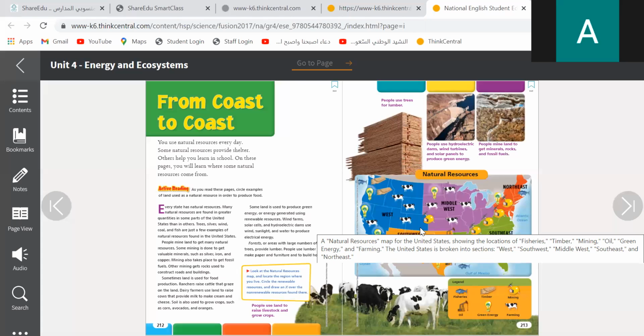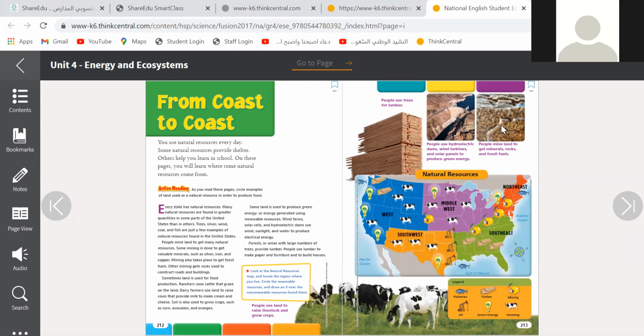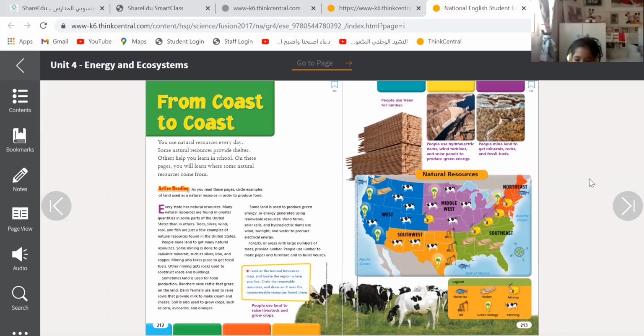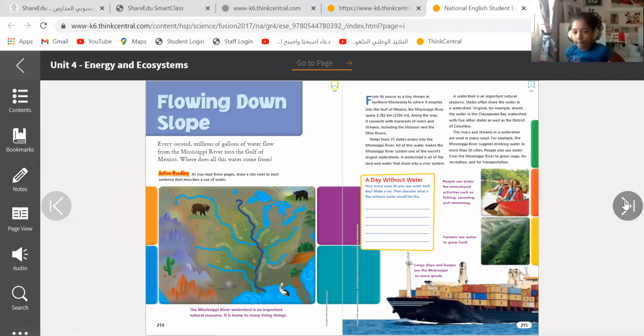People use them, okay? People use trees for lumber, and people use hydroelectric dams, wind turbines, and solar panels to produce green energy, okay? What do I mean by green energy? It comes from nature, not from something non-renewable or not from nature.